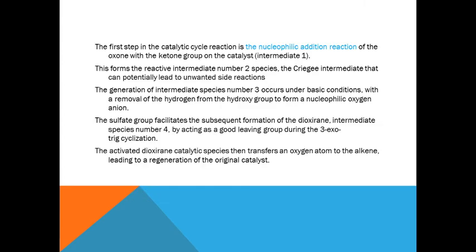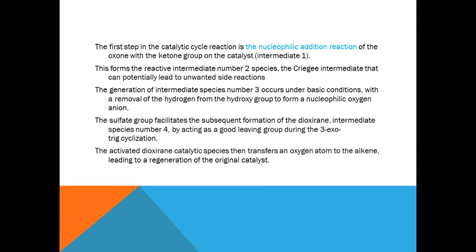So in a stepwise manner, if you are concluding, we can say that the first step is nucleophilic addition, and the second step is the reactive intermediate formation. The generation of this intermediate species under basic condition will form a nucleophilic oxygen anion, and after this the sulfate group will facilitate the subsequent formation of the dioxirane ring intermediate, acting as a good leaving group during the 3-exo-tet cyclization. That is exo-tet cyclization you have studied in Baldwin rules.